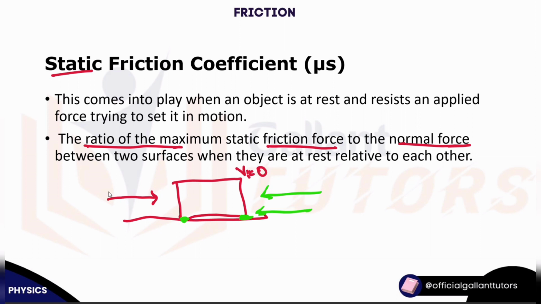So if I keep on applying this force, the force experienced at the point of movement is what is now known as the static coefficient of friction, or static friction coefficient. This applies when an object is at rest but on the verge of moving. So it's representing the maximum force friction can exert before the object starts to slide.